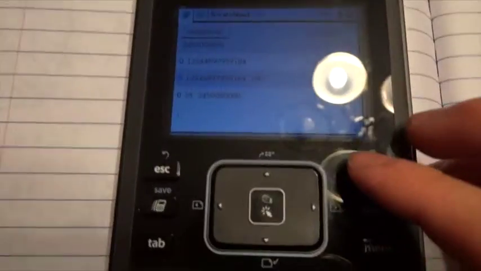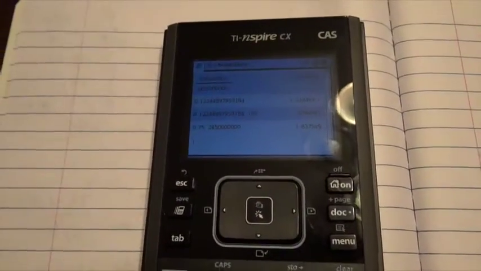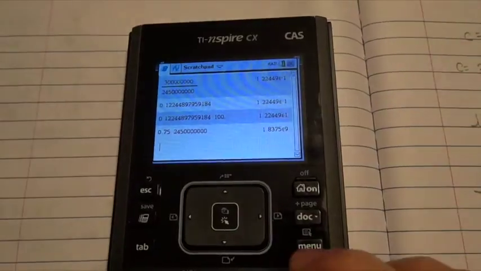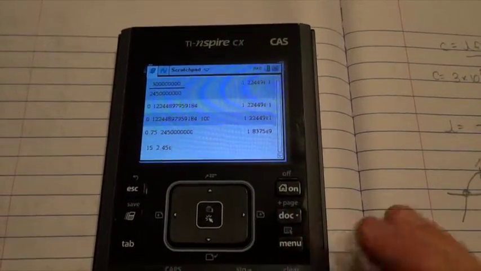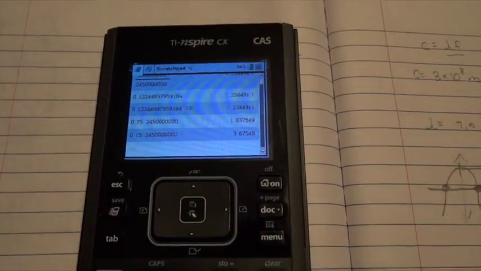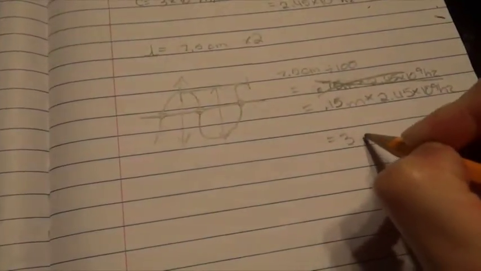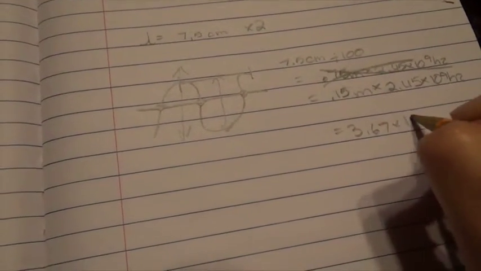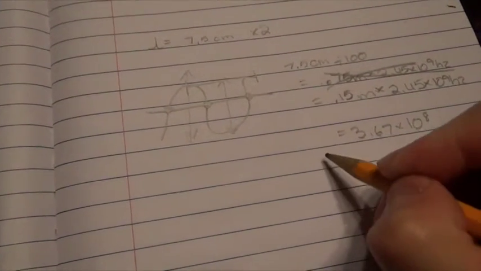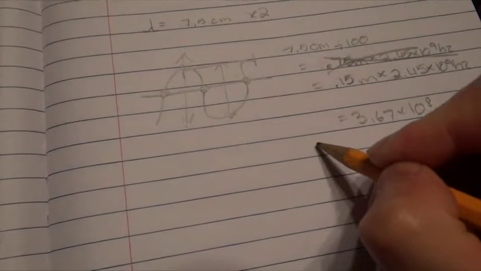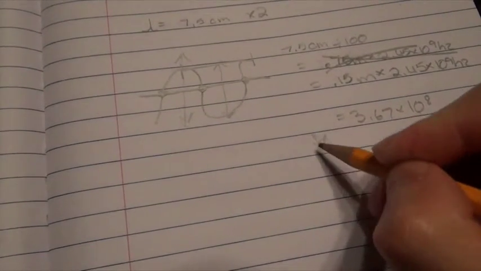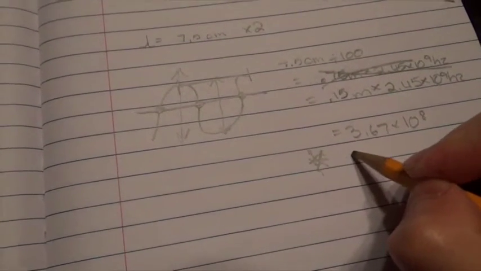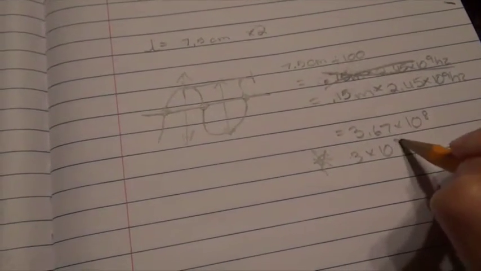And when we calculate this, 0.15 times 2.45 e to the 9th, we get 3.67 times 10 to the 8th, which is roughly, kind of ish, equal to 3 times 10 to the 8th.